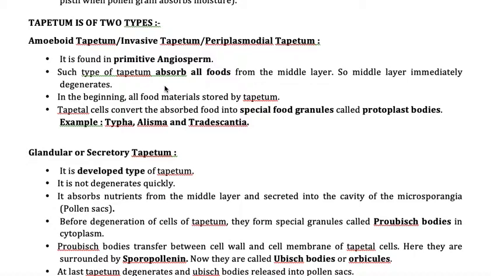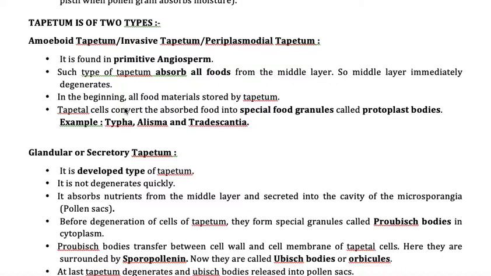In the beginning all this food material will be stored by the tapetum, and the tapetum cells convert the absorbed food into special food granules, and these special food granules are called protoplast bodies. Understanding it? That means amoeboid tapetum is all meant for the storage of the food material and converting it into special bodies, special granules called protoplast bodies.